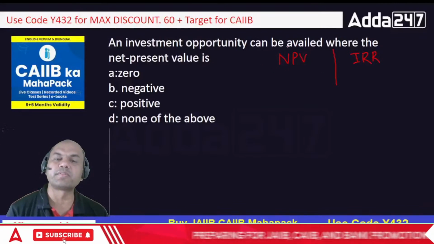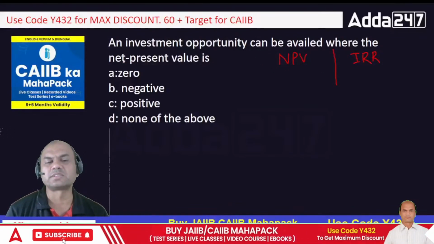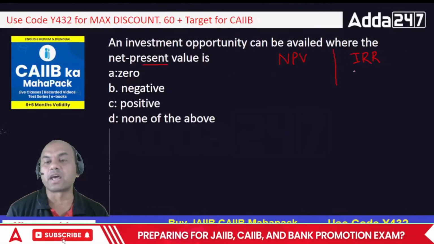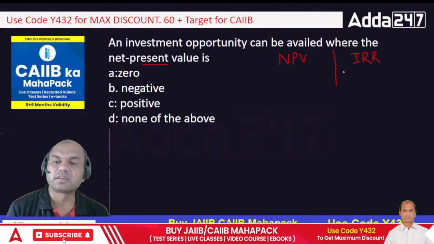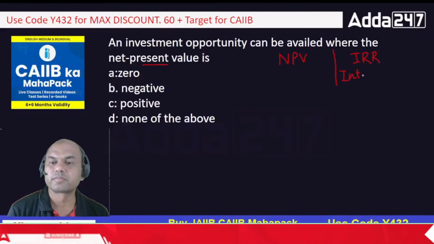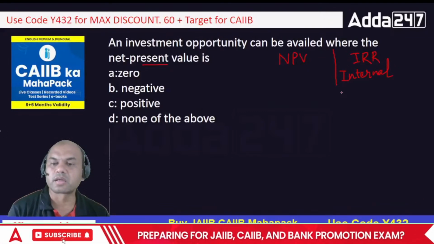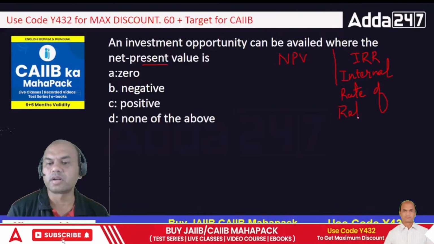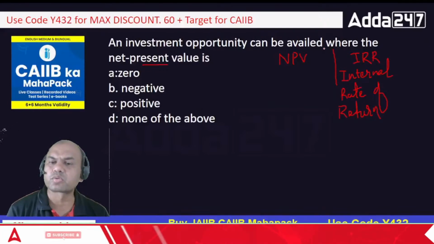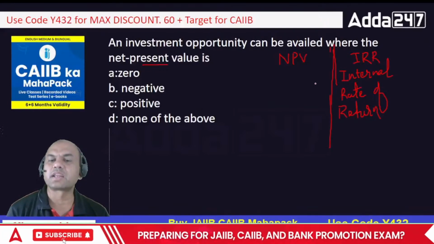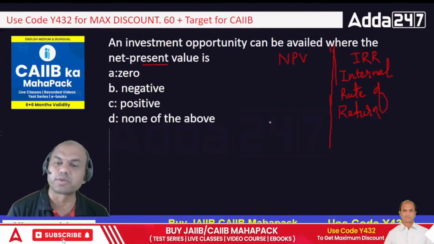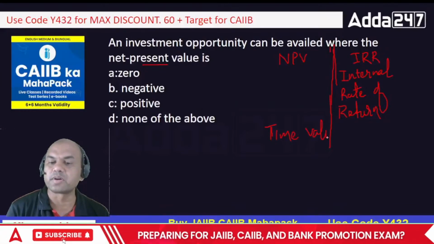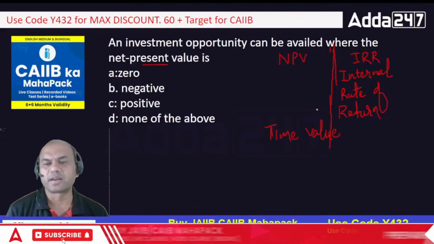Does anyone know the full form of NPV? It's already given: net present value. But what about IRR? Internal rate of return. These are the two basic parameters while considering an investment, and both are based on time value of money. This time value concept you studied in JAIIB also, and in CAIIB also you will be studying this.